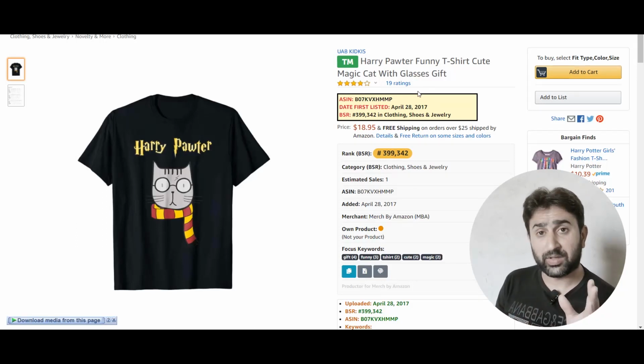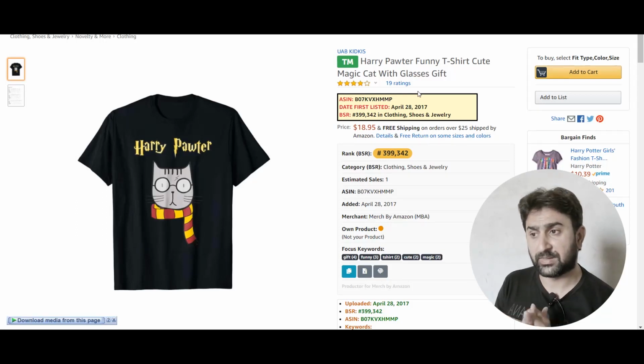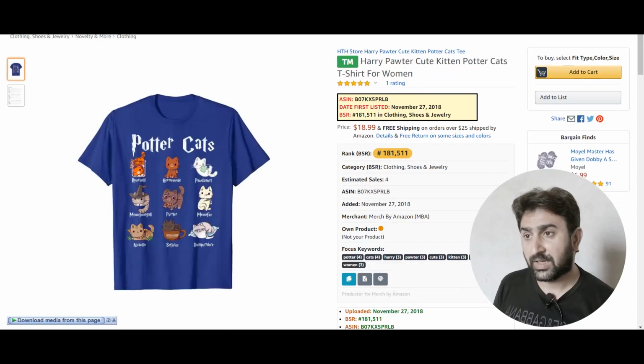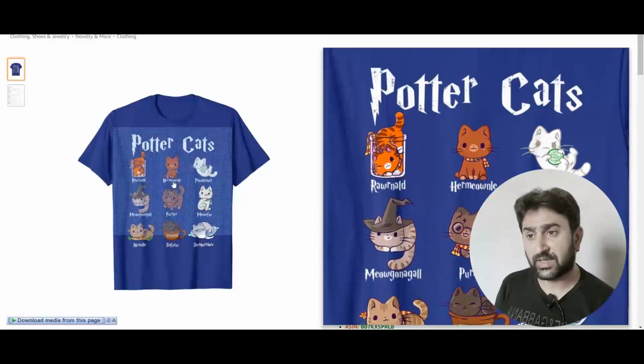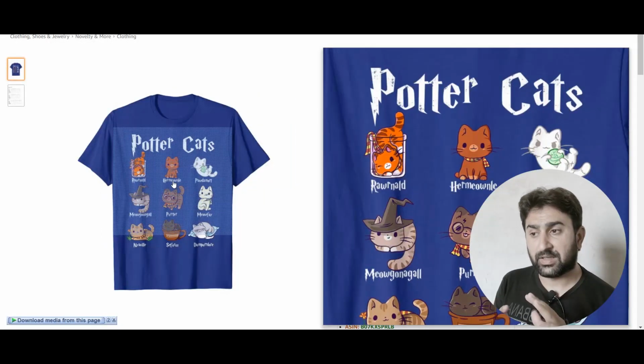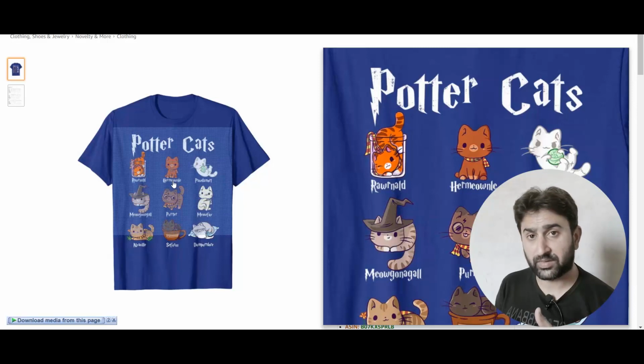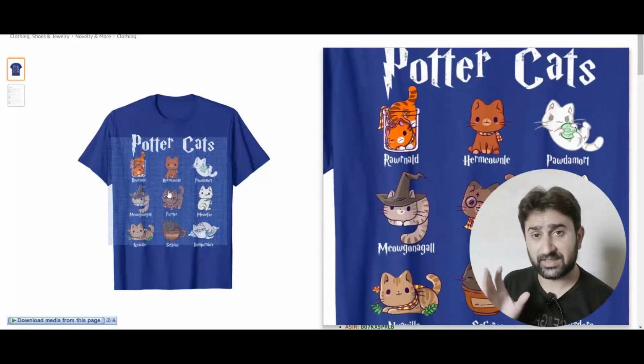I have talked about cross niching and intersecting niches, but this is a really bad idea, and a bad example of a cross niching or intersecting niches design. Don't do this type of thing. Another example here, what I can say is that it is a total, clear violation of the intellectual property of the owners of Harry Potter. This is another really bad example which you should not do.